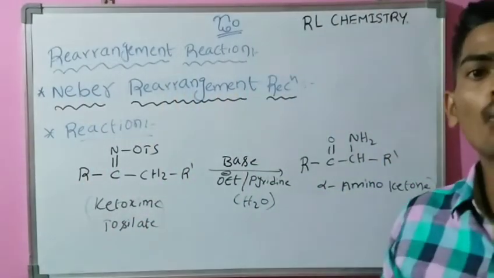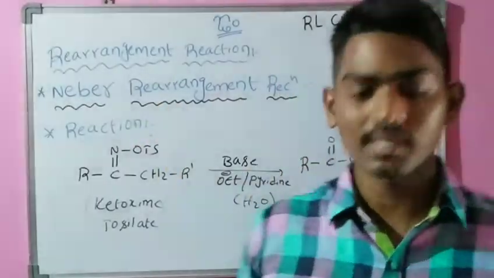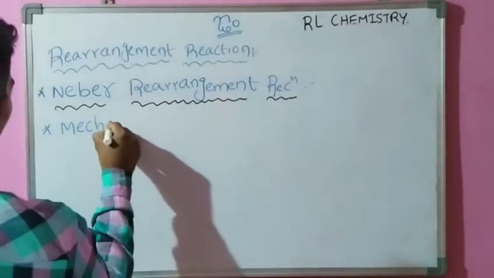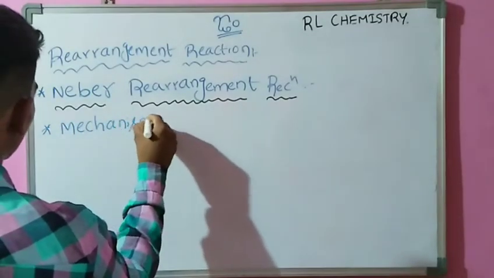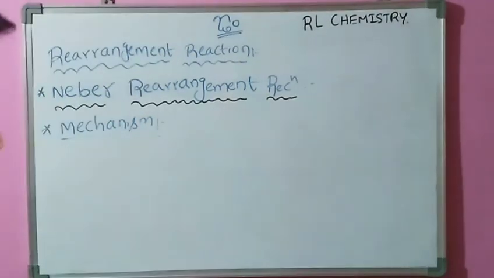Okay, now we are going to the mechanism of this Neber rearrangement reaction. What is the mechanism?